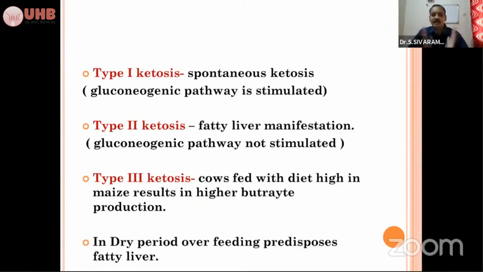Once you identify these two things, you can manage the case very well and plan your treatment accordingly and successfully treat the case. And most of the time, type 2 ketosis won't respond to our routine treatment. So you can tell the prognosis accordingly. Type 3 ketosis is seen in cows which are fed high maize, resulting in high butyrate production. So this is another form. In the dry period, overfeeding also will be a predisposing factor for fatty liver. That we'll discuss in the fatty liver session separately in the coming slides.